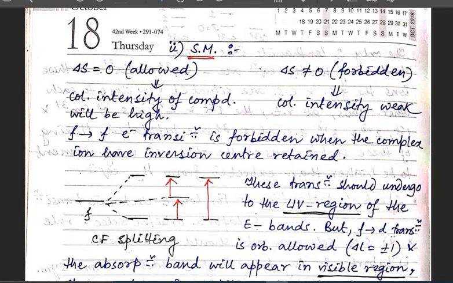So when delta S is equal to 0, in the case of the allowed transition, obviously the color intensity of the compound will be high. But when delta S is not equal to 0, that is our forbidden transition, obviously the color intensity should be weak. So the f to f electronic transition is forbidden when the complex ion has the inversion center retained.